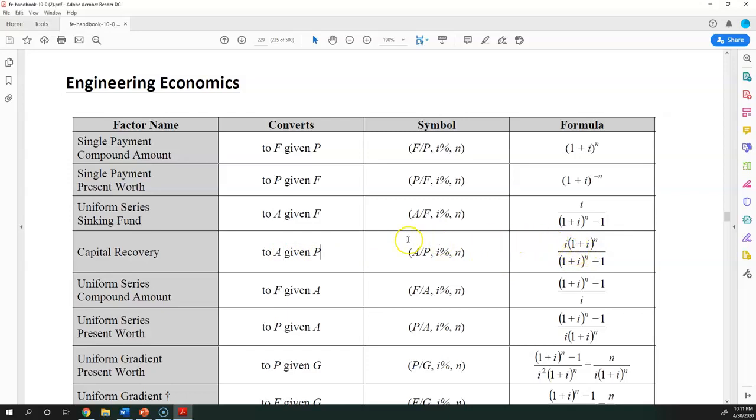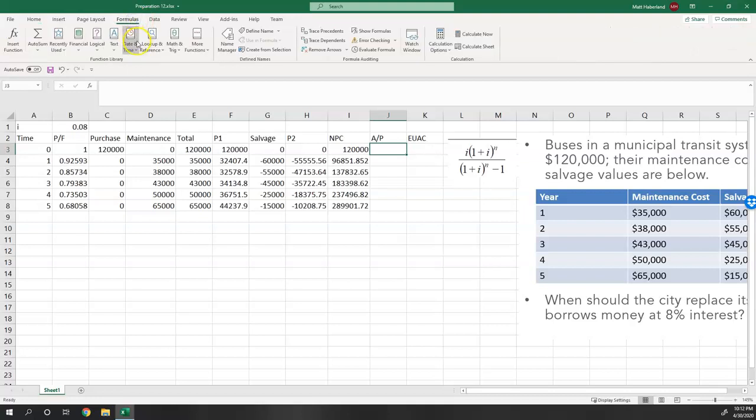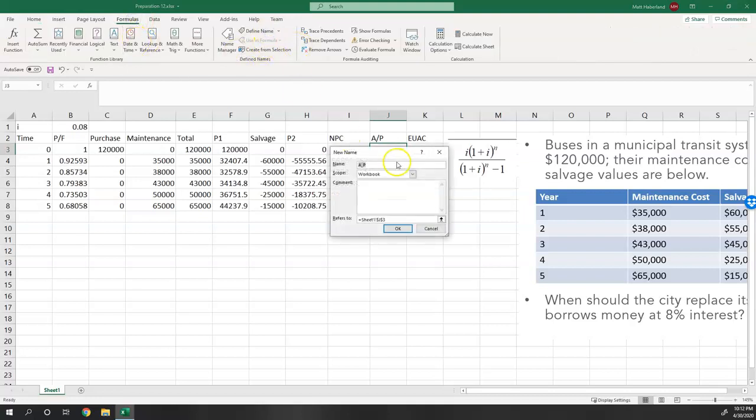So let's see, I'm going to take a screenshot of that just so I remember. All right, so let's implement that properly. It's going to be the interest rate. So let's do our fancy go into formulas, and we're going to define names corresponding with the variables.